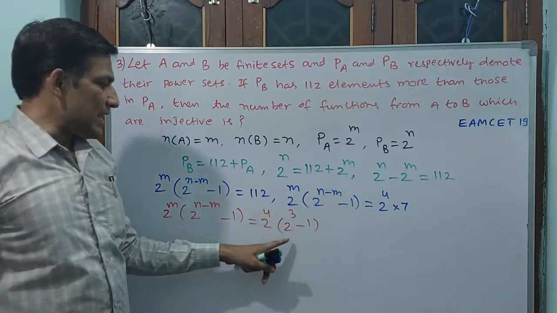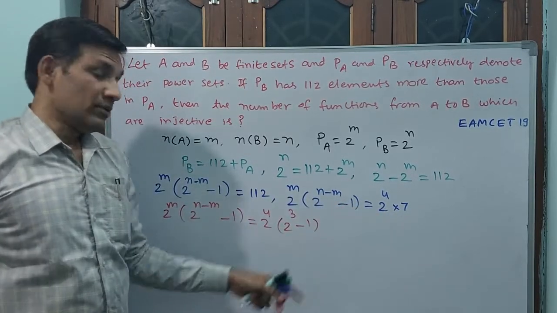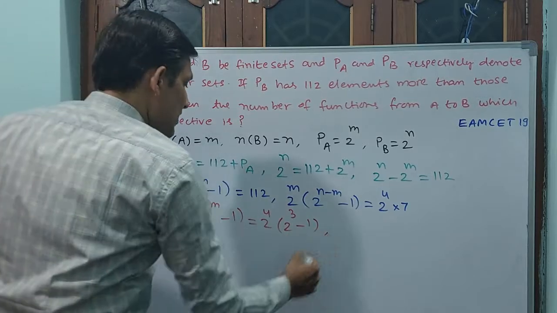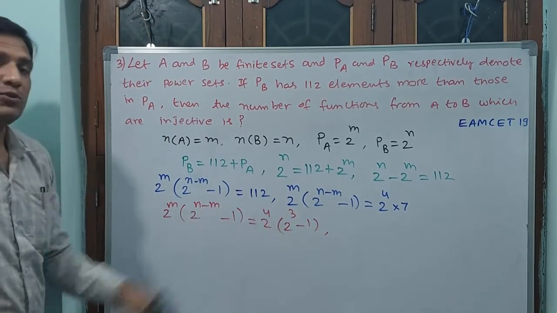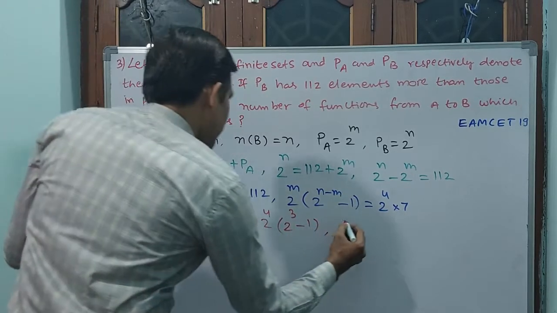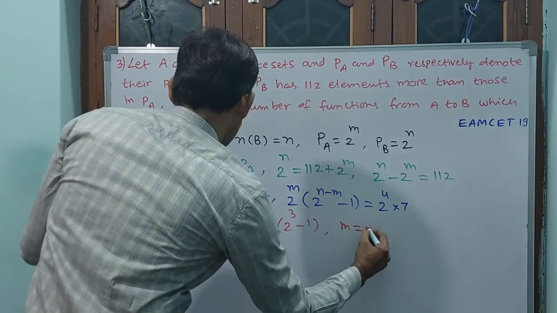2 power 3 is 8. 8 minus 1 is 7. Is it okay? Definitely okay. See, now if you compare these, m is equal to 4, n minus m is equal to 3. That's all. Write down. m is equal to 4.